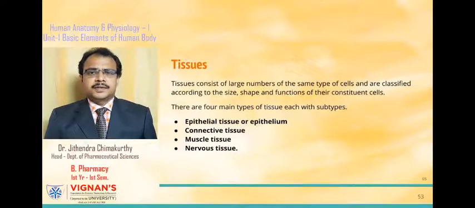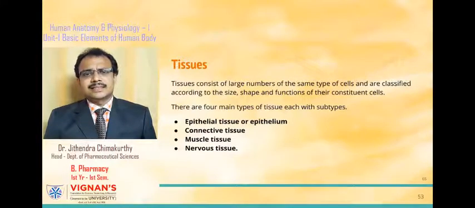Hi, welcome back. In the last class, we studied the structure and function of the cell and its organelles. Apart from this, we also studied the transport mechanisms across the plasma membrane, cell signaling and cell junctions. In today's class, we will study different types of tissues in the body.